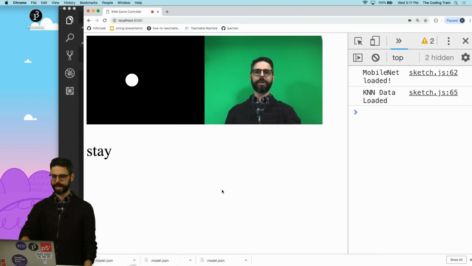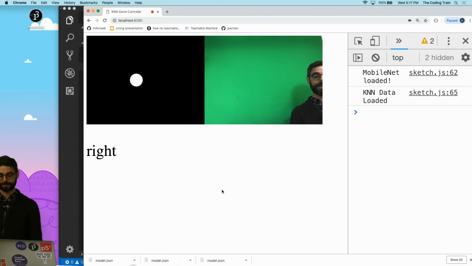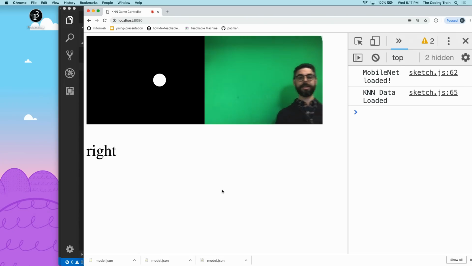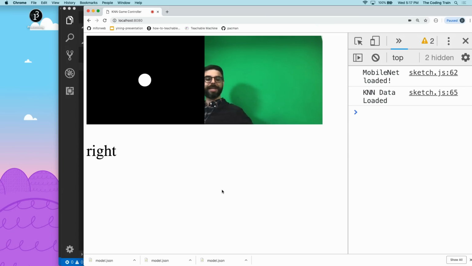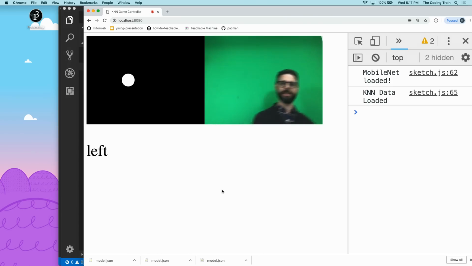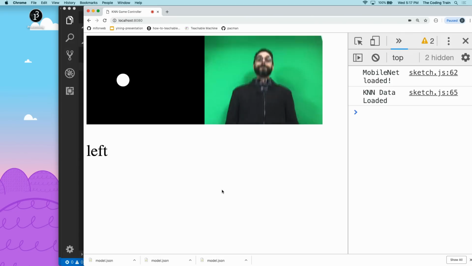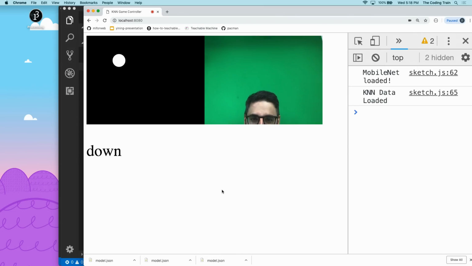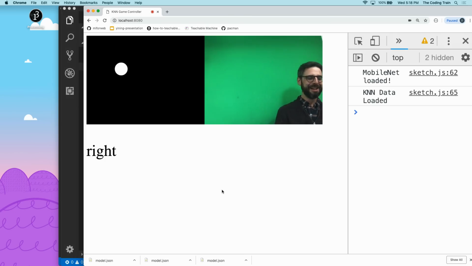and I'm going to give it some training data. Stay. So I'm giving it training data, so now it knows to stay. So I should move to the right, and I'm going to turn myself out right. To the left. And by the way, it's getting it wrong, so I can just give it some more data. That should be left, right? Stay, come on, stay, oh, stay. Oh, I hit save by accident. Stay, up, down. I could do this all day. All right.